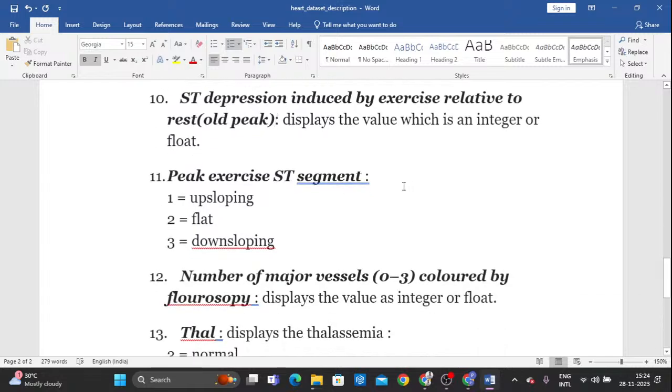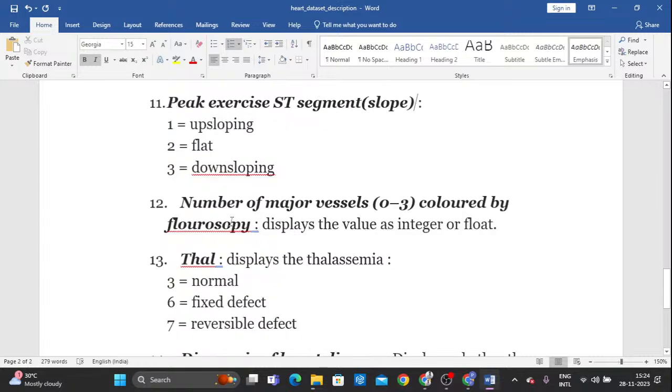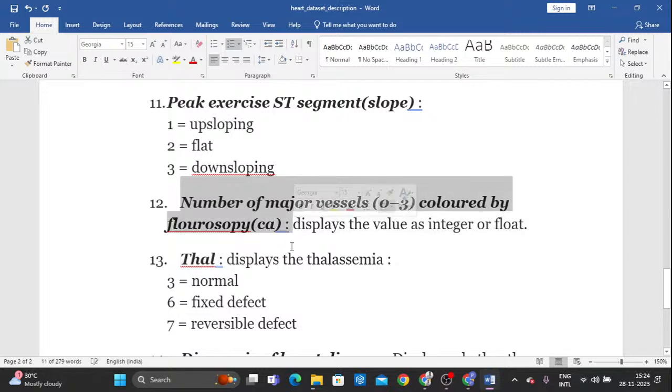The next, 11th one is the slope of the peak exercise ST segment. This is a category. Then the next column is CA. This displays integer values: the number of major vessels colored by fluoroscopy. That is one kind of test for heart disease patients.